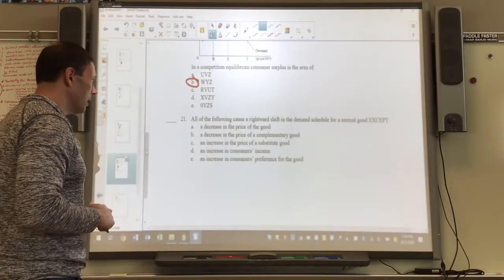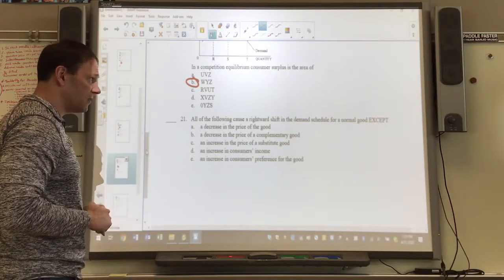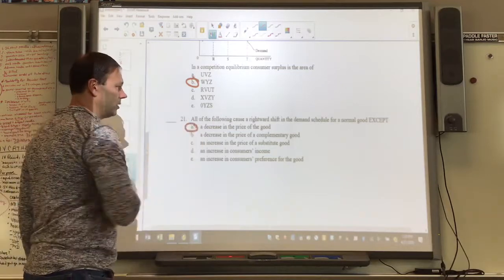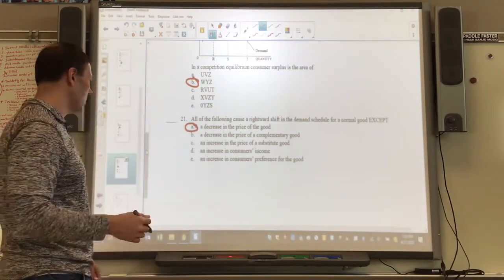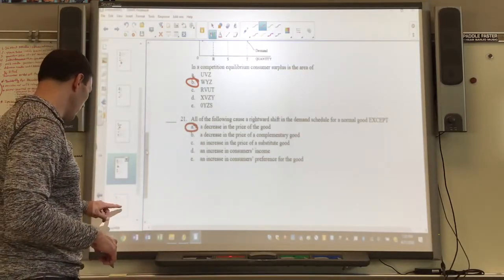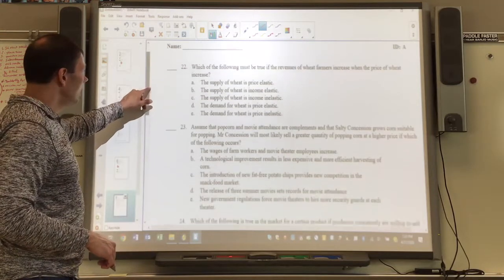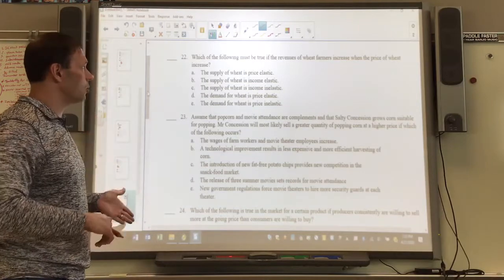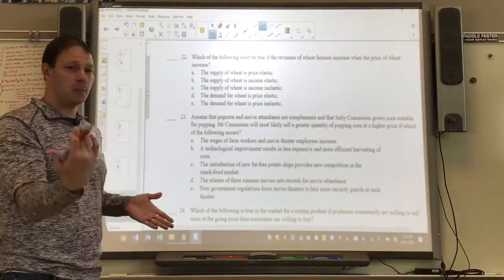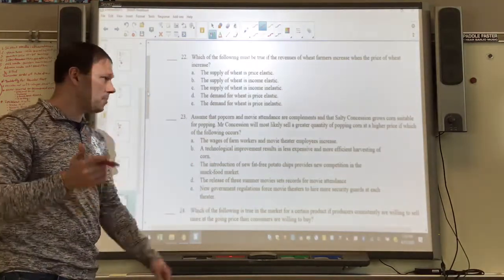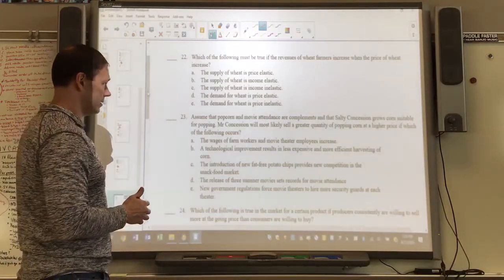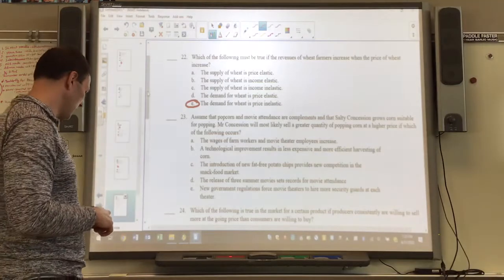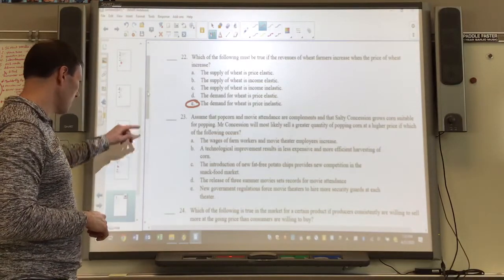All right, number 21, all the following cause a rightward shift in demand for a normal good except, of course, letter A, the price of the good never changes demand, only moves us along a demand curve, we know that. Number 22, which of the following must be true if the revenues of wheat farmers increase when the price goes up? Well, again, price goes up. If revenues go up, demand must be inelastic. Okay, so that would be letter E. The demand for wheat is price inelastic, is another way of saying that.